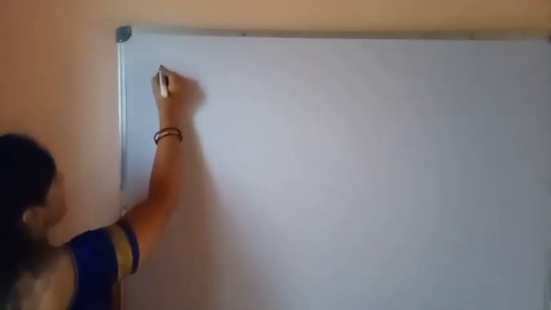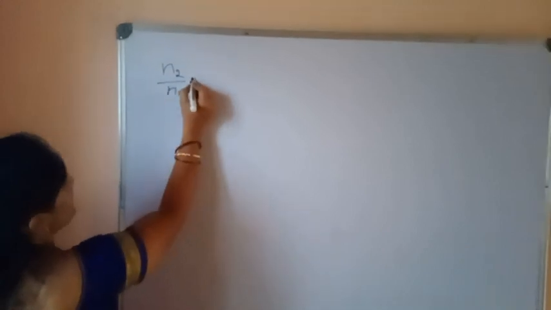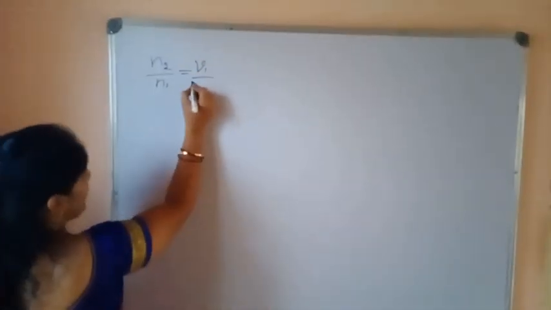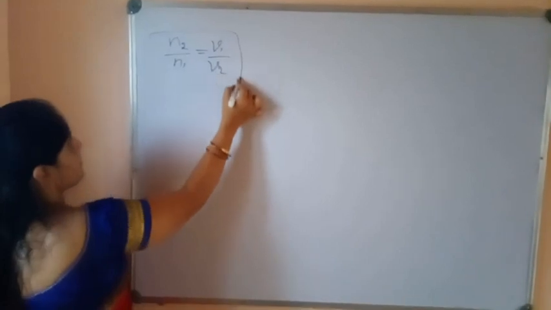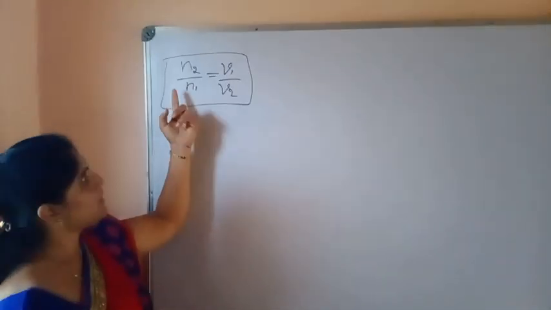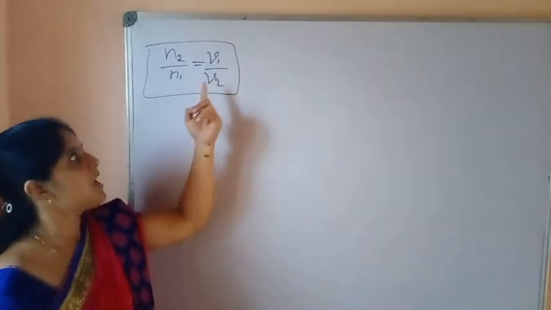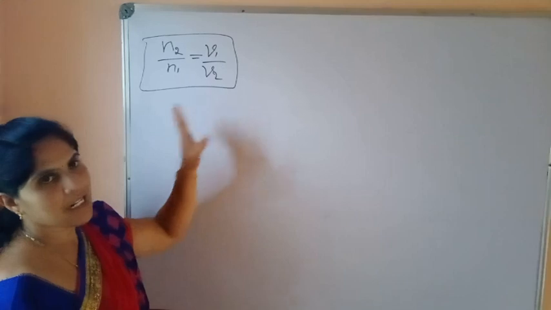Now the velocity of light and refractive index are related by the equation n2 by n1 is equal to v1 by v2. n1 is the refractive index of first medium, n2 is the refractive index of second medium, v1 is the velocity of first medium and v2 is the velocity of second medium.